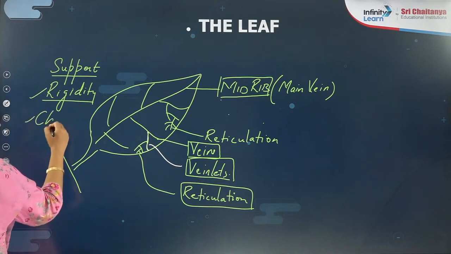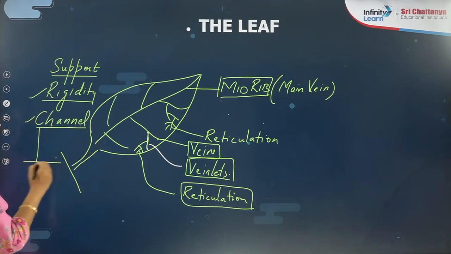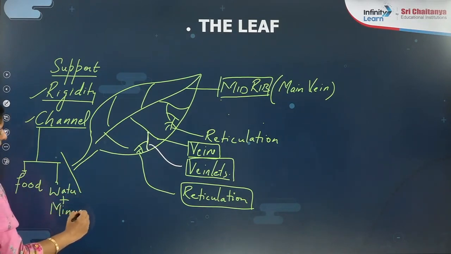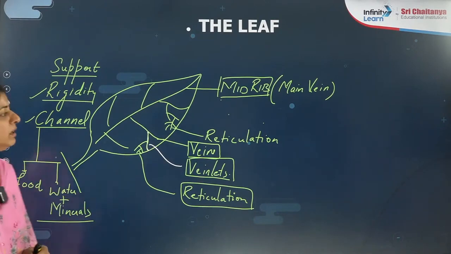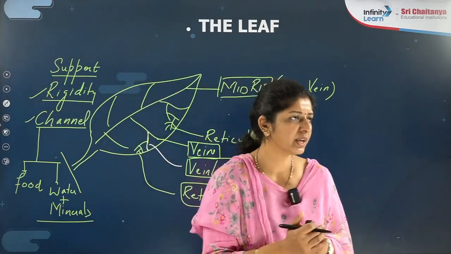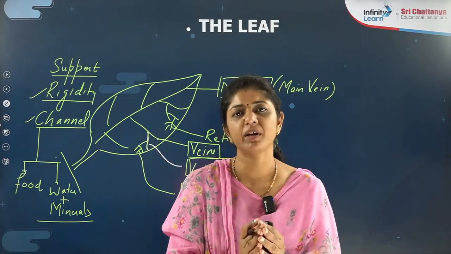Even they are acting as a channel for transportation of what thing? For the transportation of food, even for water and minerals. Veins and the veinlets help in transportation. Are you getting that? So I repeat this once again. Any leaf has a main vein, what you call as midrib.